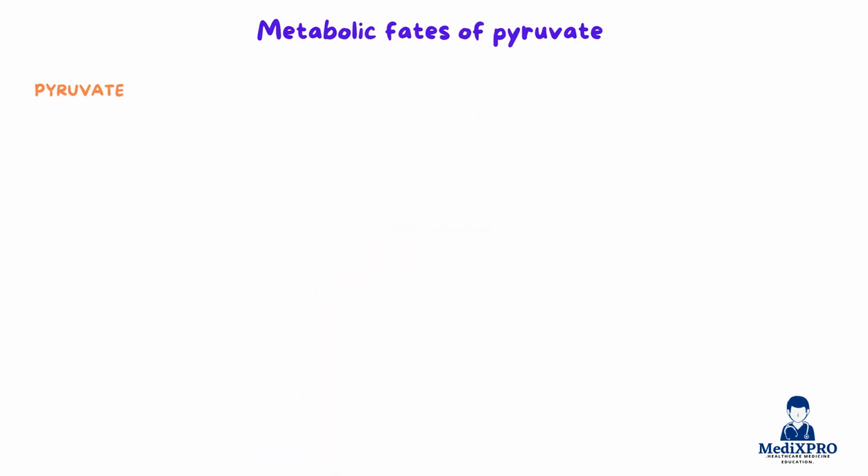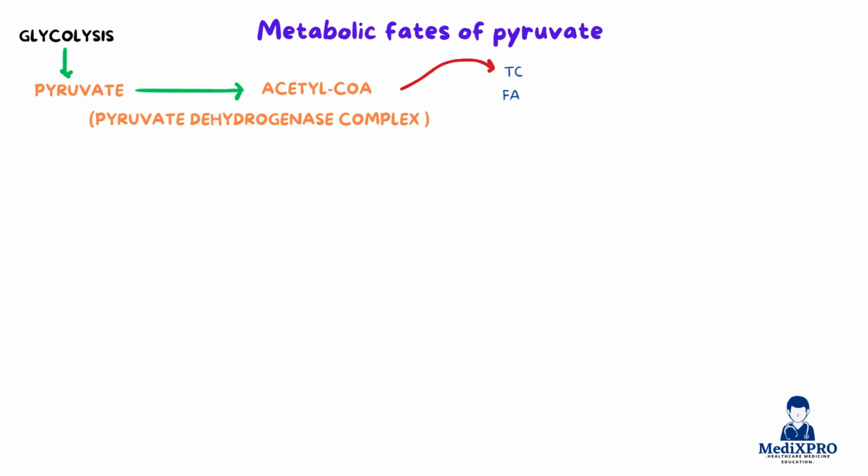Pyruvate, the end product of glycolysis, is a crucial metabolic intersection. Depending on oxygen availability and cellular demands, it follows 5 major fates. First, it can be converted to acetyl-CoA by the pyruvate dehydrogenase complex in the presence of oxygen. This enters the TCA cycle or is used for fatty acid synthesis.